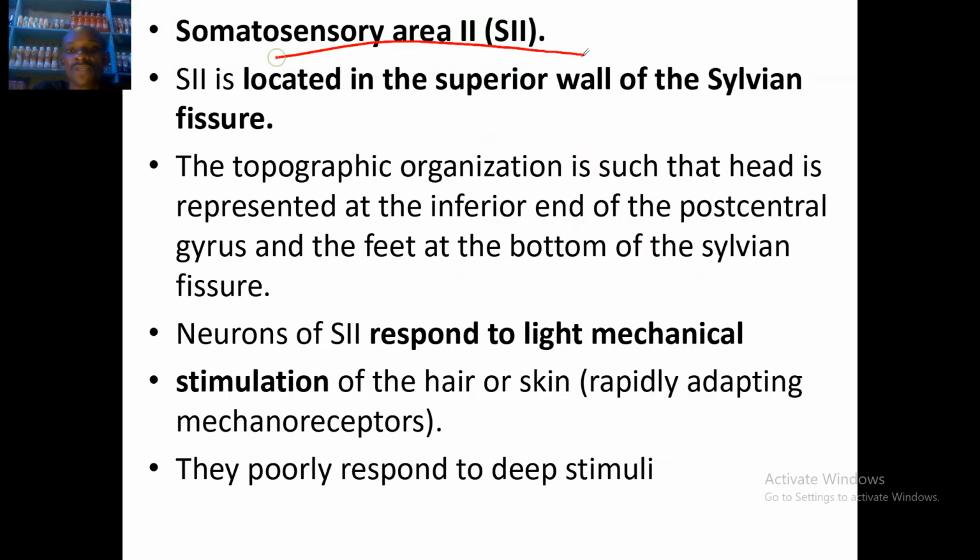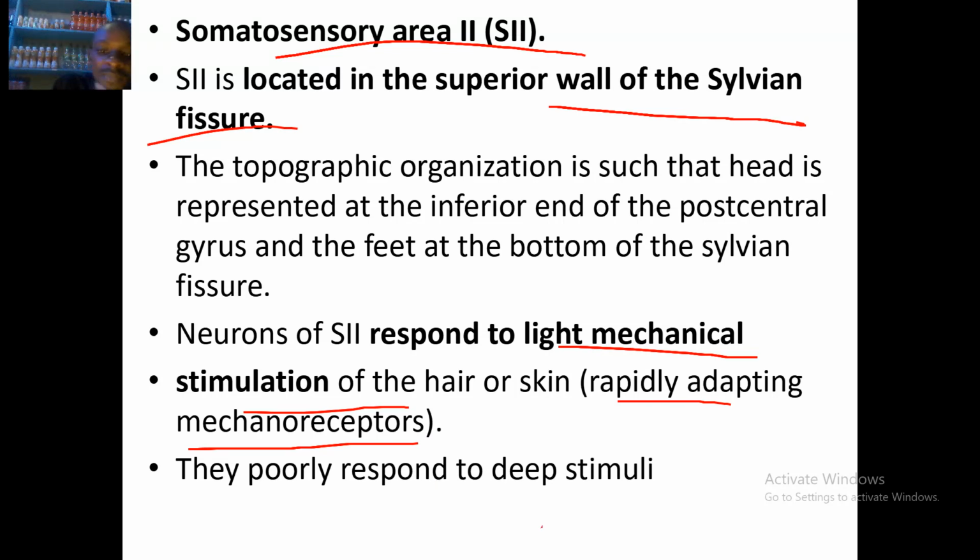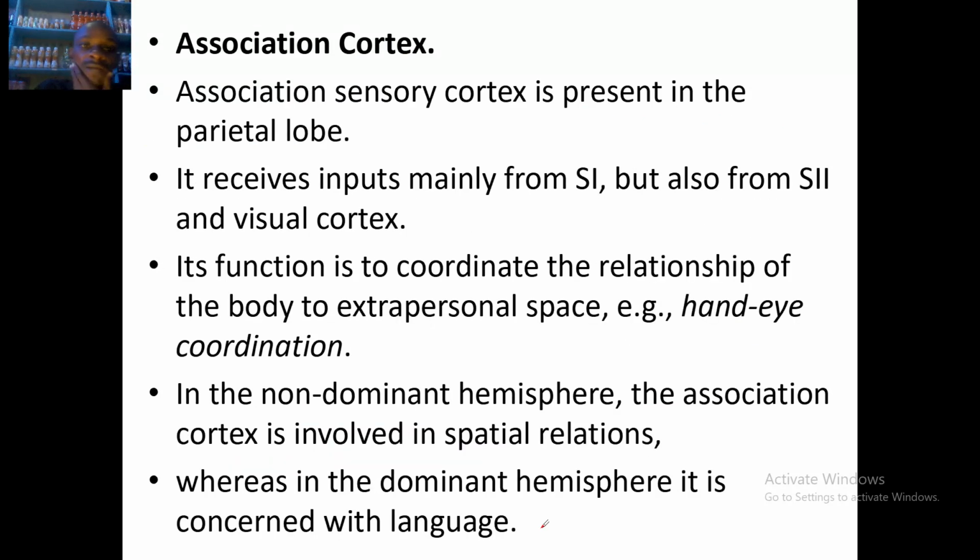How about the somatosensory area 2? The S2 is located in the superior wall of the Sylvian fissure. The topographic organization is such that head is represented at the inferior end of the postcentral gyrus and the feet at the bottom of the Sylvian fissure. Now the neurons of the S2 respond to light mechanical stimulation of the hair or skin. That's rapidly adapting mechanoreceptors. They poorly respond to deep stimuli.